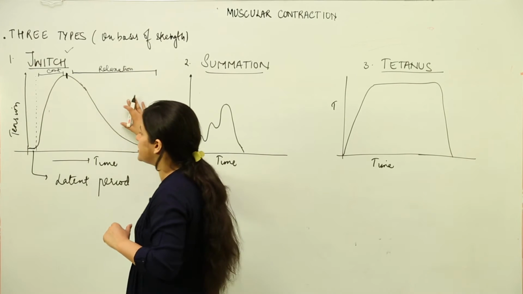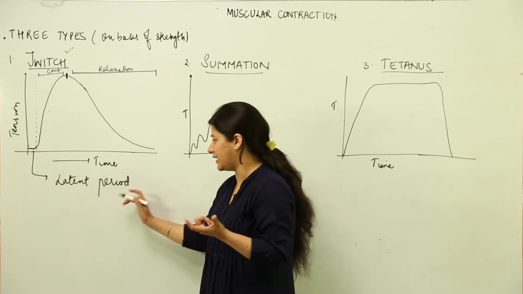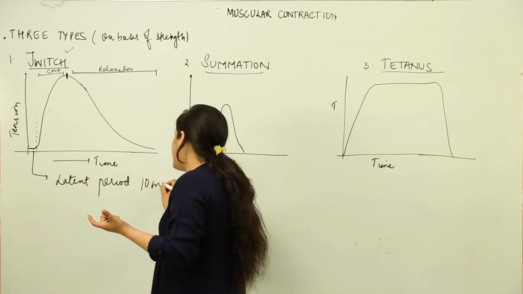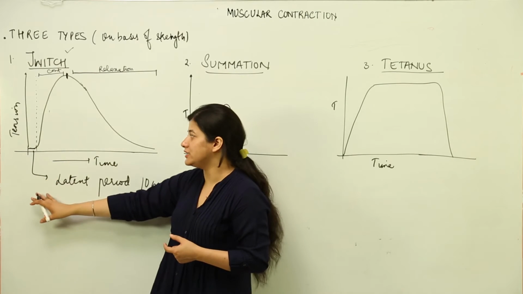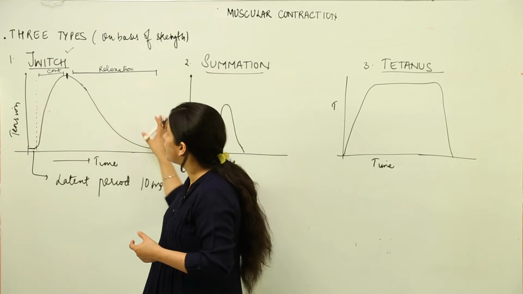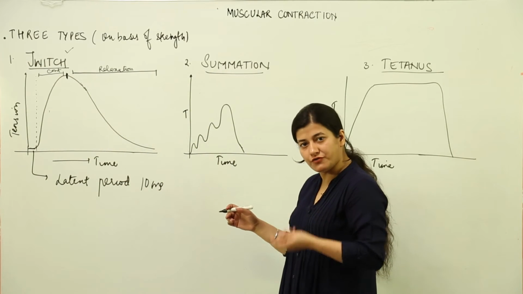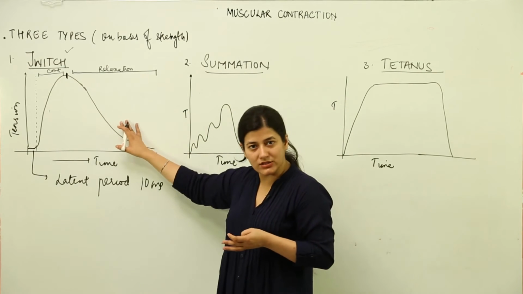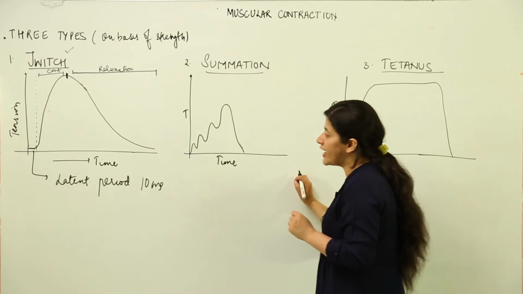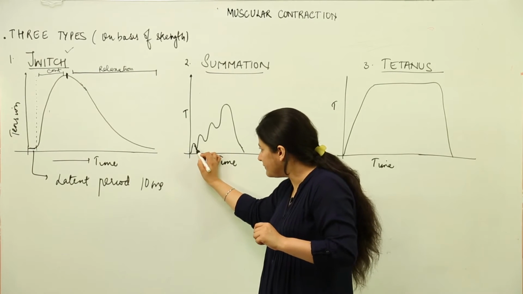When the action potential is generated, there is a latent period that is less than 10 milliseconds. Then we have a contraction period, then it is followed by relaxation, and this entire process, a single action potential generation followed by relaxation, is known as a twitch.